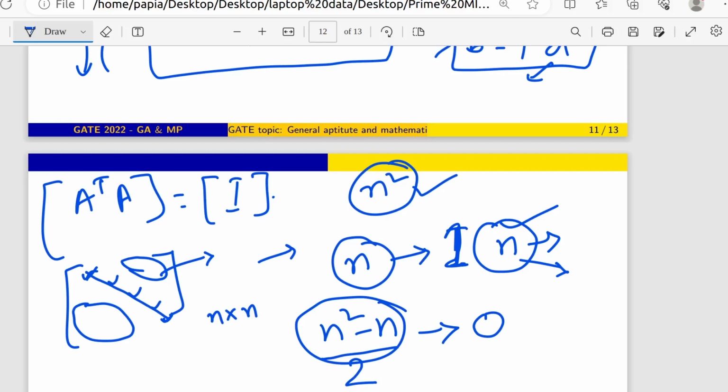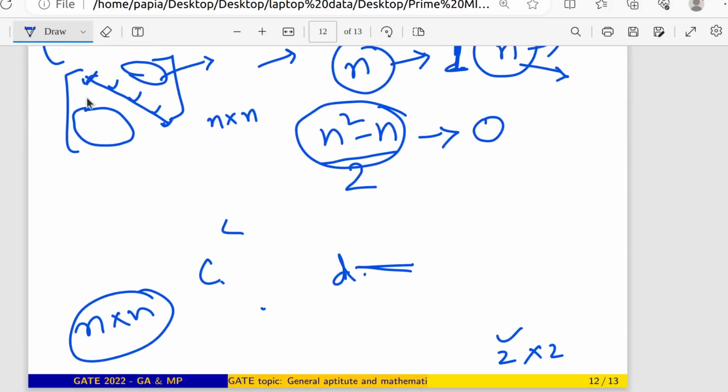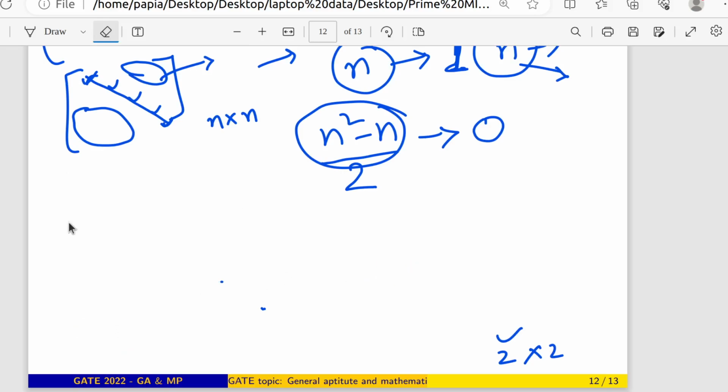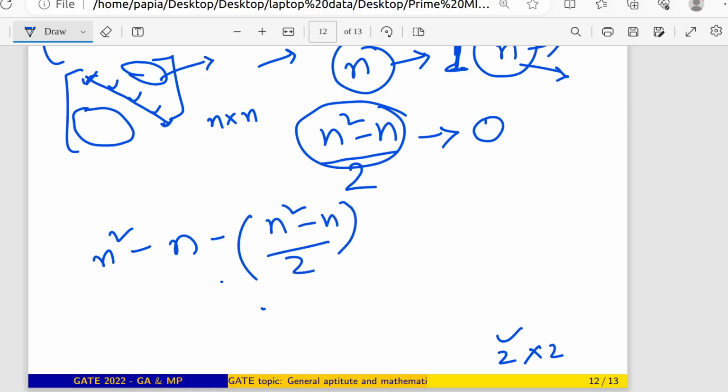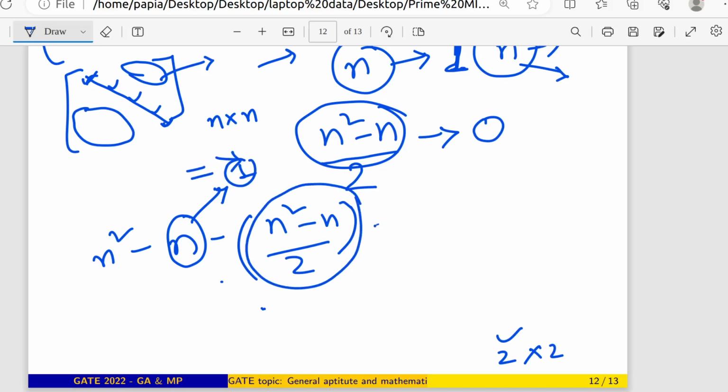So how many equations are we getting? This n is giving us right hand side as 1, and this term is giving us right hand side as 0. So as a whole, how many differential equations can we have? N plus n square minus n by 2, that many differential equations I can get.